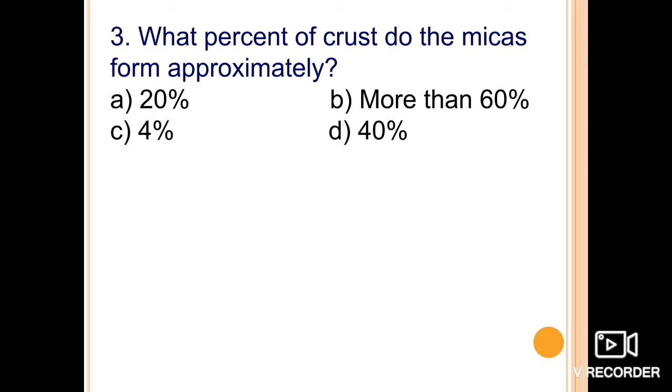Next one: what percentage of the crust do the micas form approximately? 20%, more than 60%, 4%, or 40%?